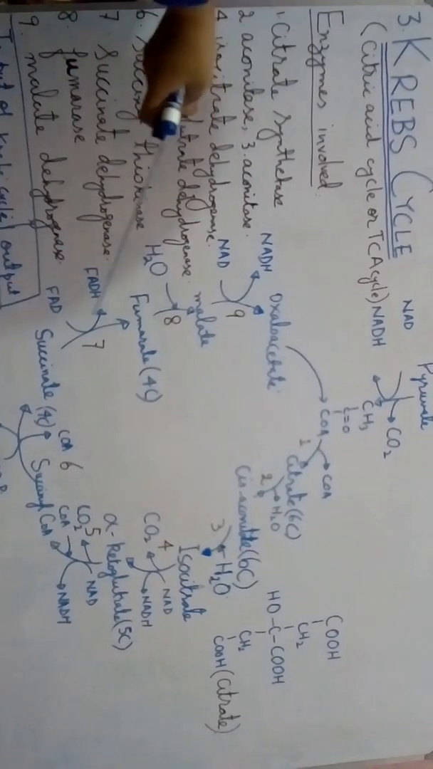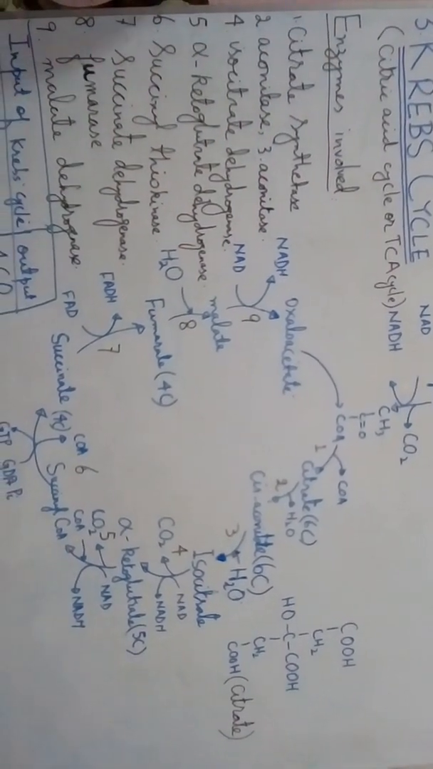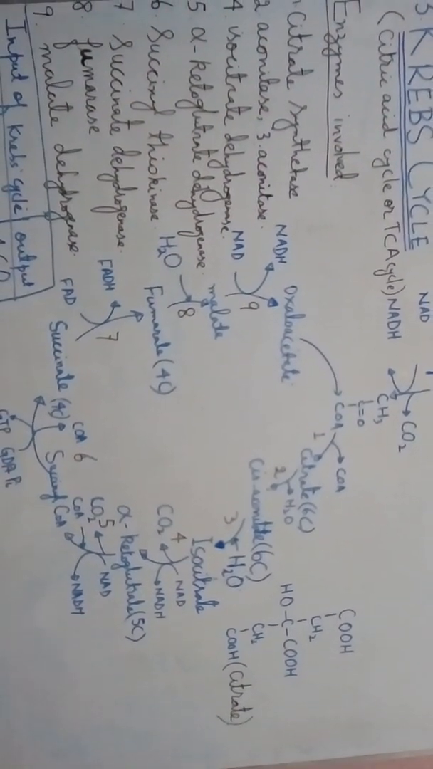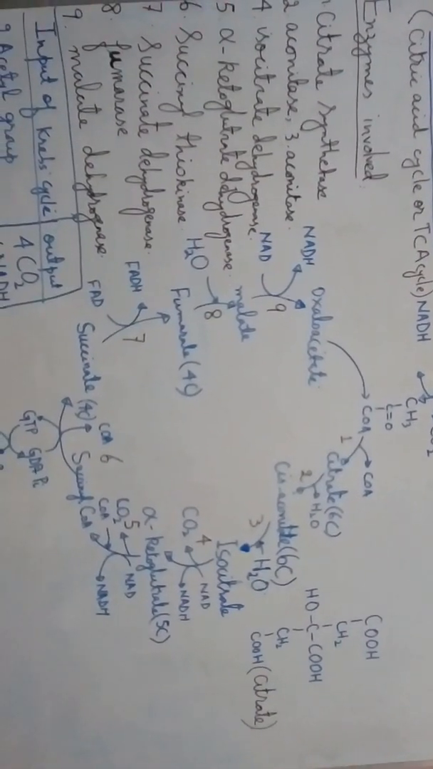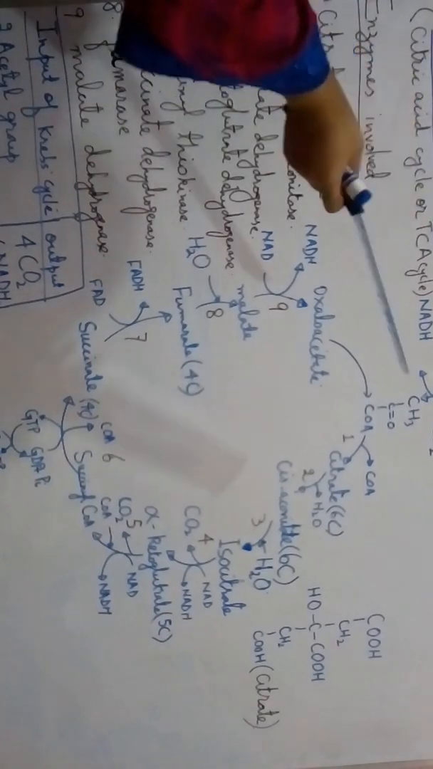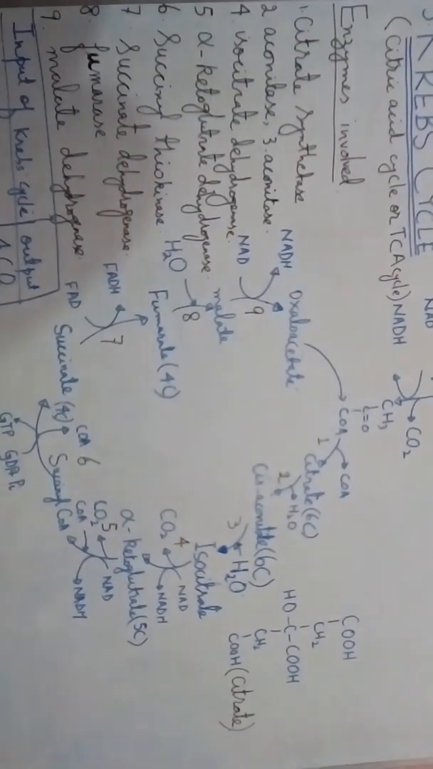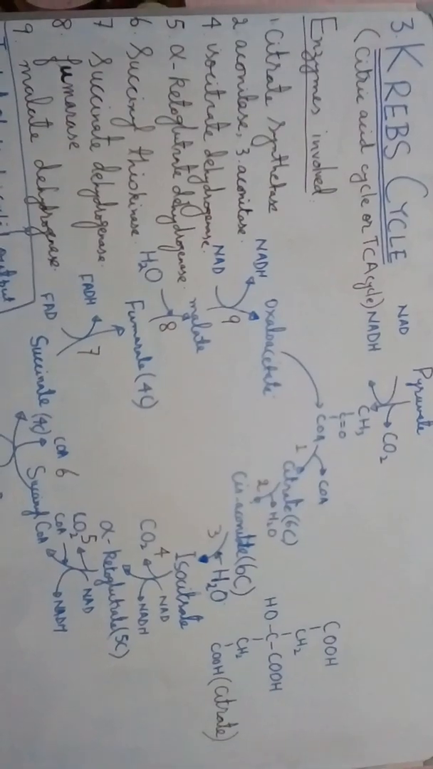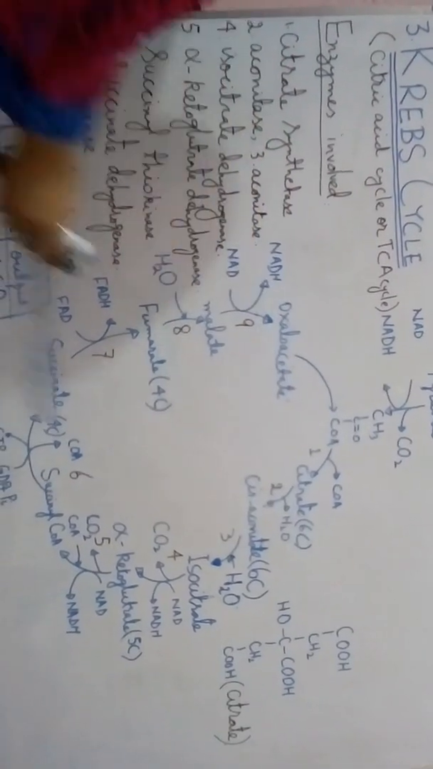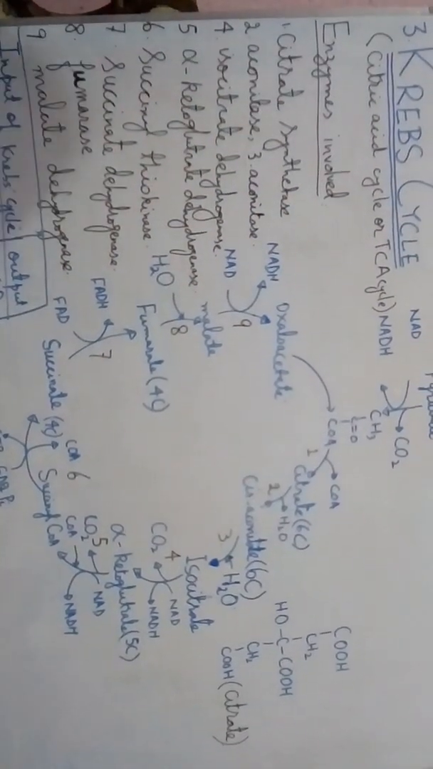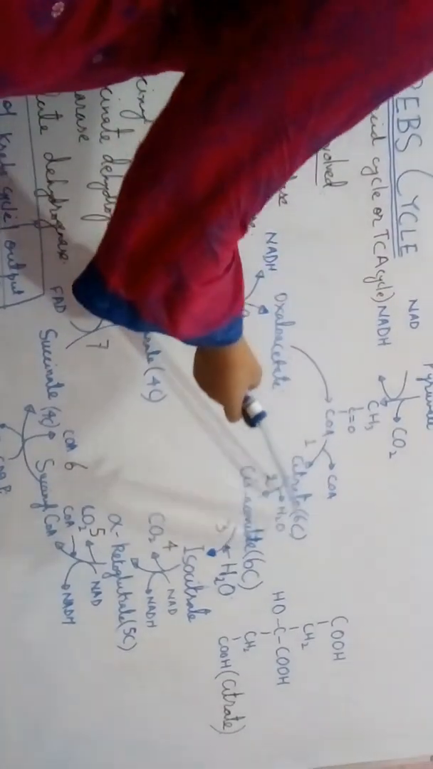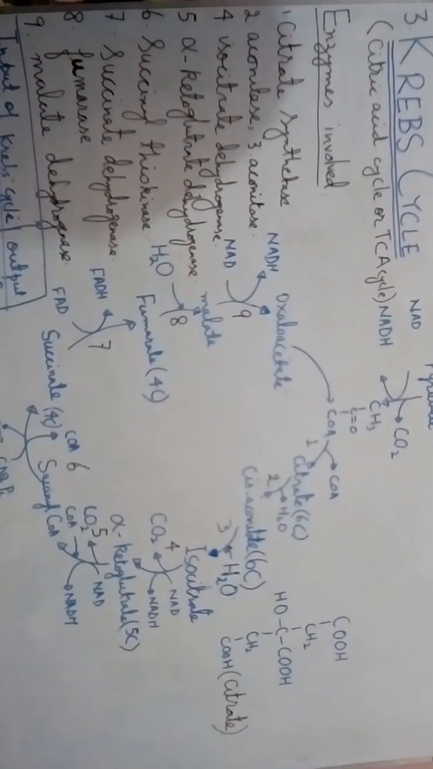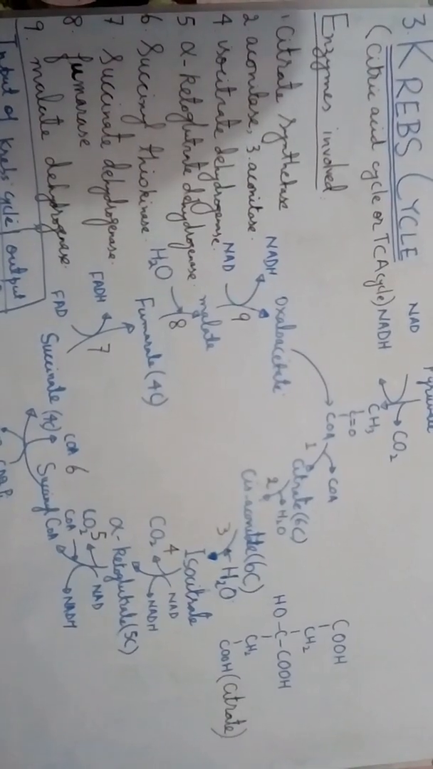This process occurs inside the mitochondria, and it is completed in 9 steps with the help of a number of enzymes. First of all, pyruvate gets changed into acetyl coenzyme A. This acetyl coenzyme A combines with oxaloacetate in the presence of an enzyme called citrate synthetase to form citrate or citric acid. During the process, the coenzyme A molecule gets removed.